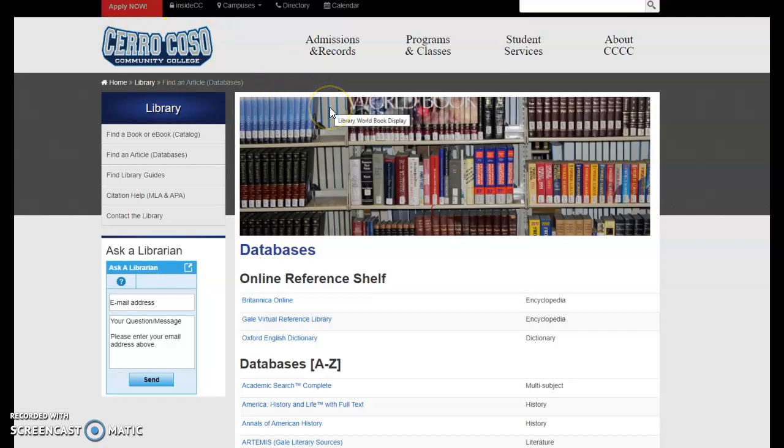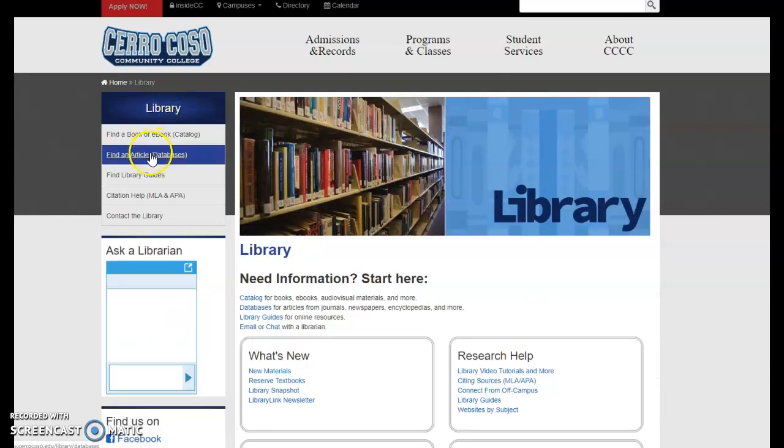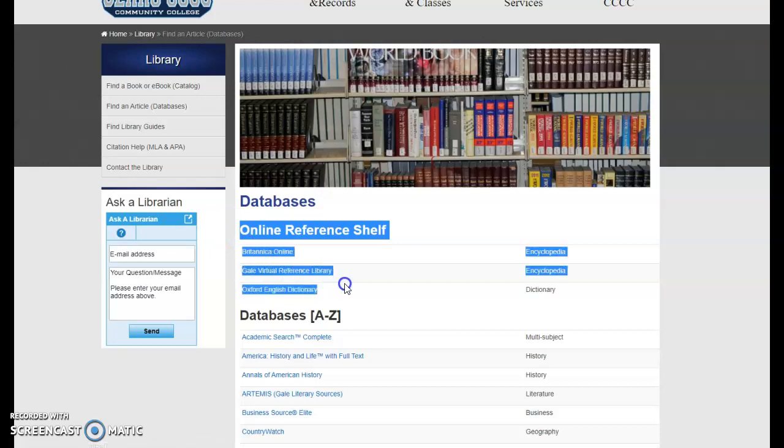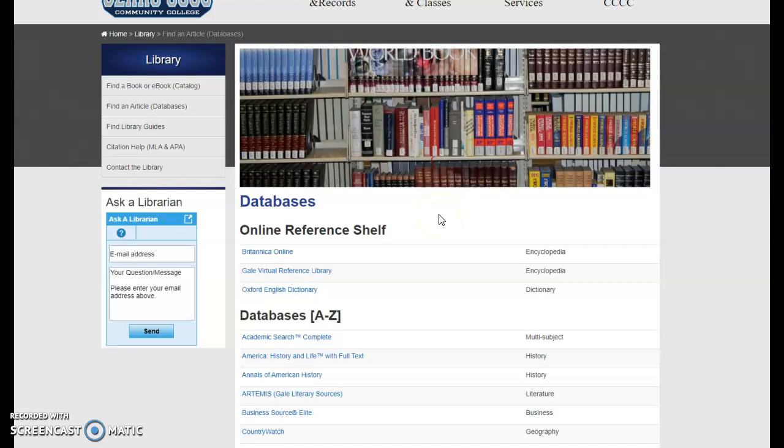Hello everyone, I'm here to show you really quickly the databases that we have that provide background information that are considered reference resources. From the library database page, let's just go back here, article database page. These first three are our encyclopedias and dictionaries that you learned about in class this week.